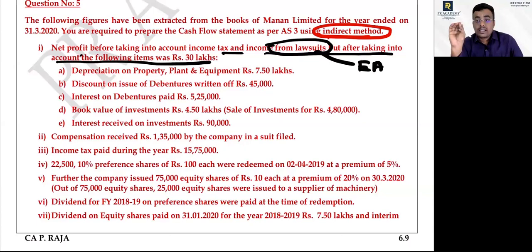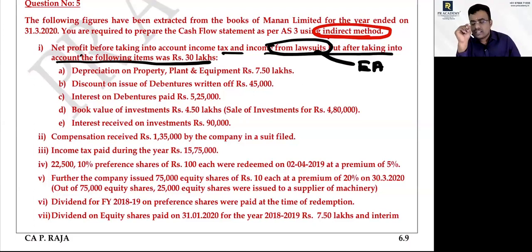As per the indirect method, what should be the starting point here? Net profit before tax and extraordinary items. Am I right or wrong? Yes, sir. Profit before tax and extraordinary item should be the starting point as per the indirect method. Do you agree with me?